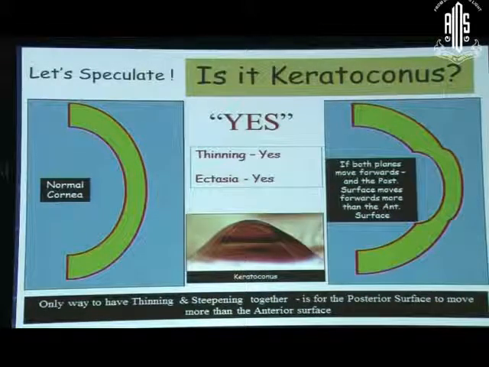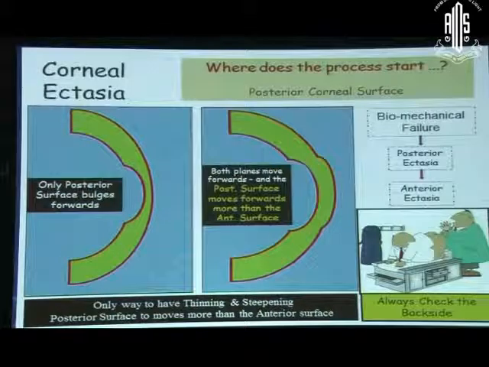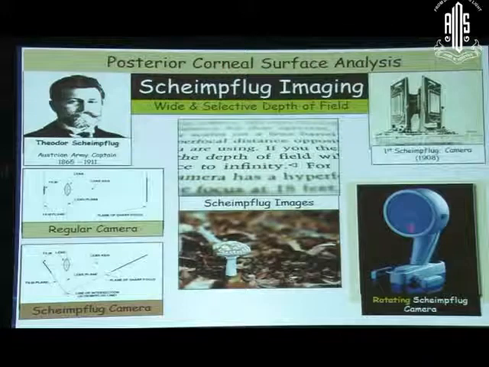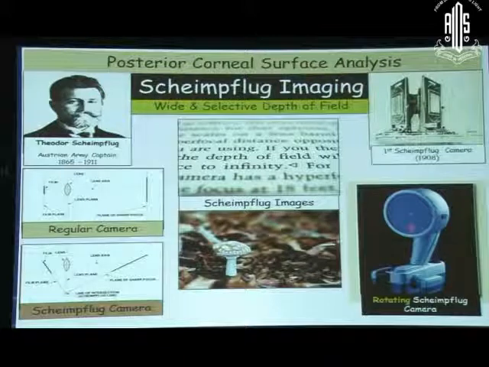Now a case where both the anterior and the posterior surfaces move forward has to be discriminated from a condition like buphthalmos, where also both the surfaces move forward. But the difference here is that the posterior surface moves forward more than the anterior surface, thereby causing not only the ectasia but bringing in the component of thinning. So yes, established keratoconus will start with posterior ectasia, go on to have anterior ectasia, with the posterior ectasia always being more than the anterior ectasia. So essentially we always need to check the backside to have a good analysis of these patients before refractive surgery.